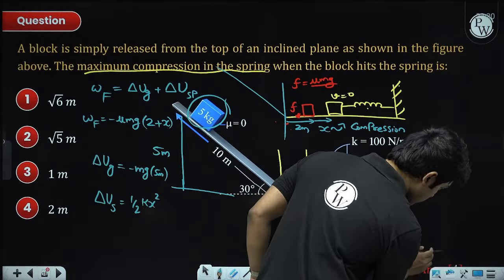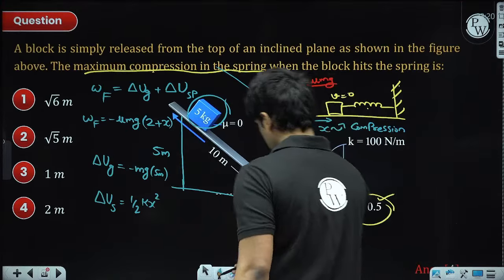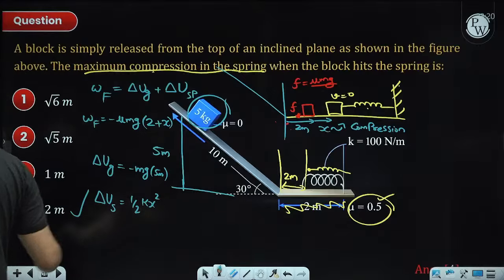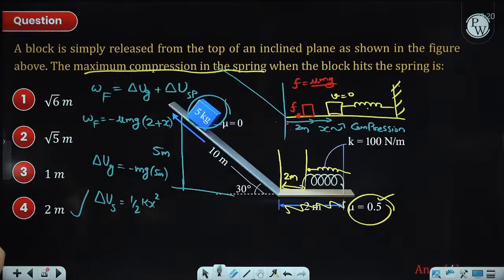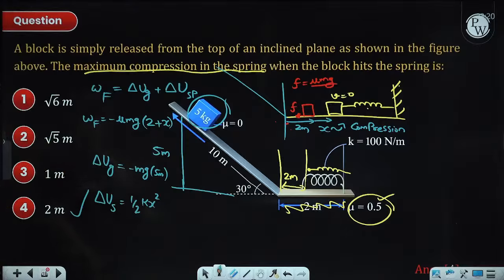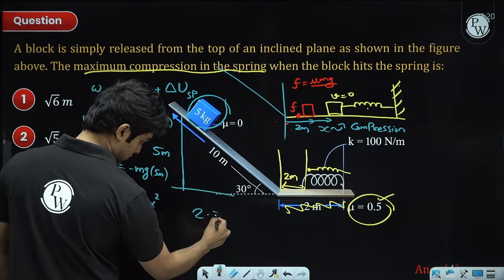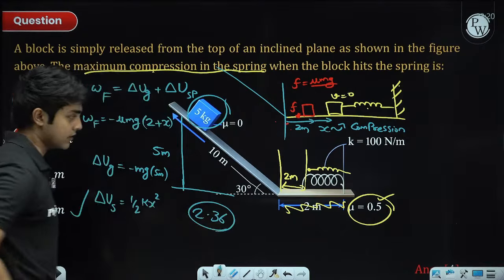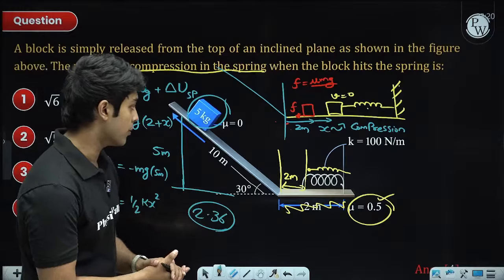The answer will be option 4, I guess. Yes, option 4 will be the answer. Actually, there was some mistake in this question. In the original NTA key, the actual answer will be some 2.36 or something. You can recheck it, but the conceptual idea is more important.